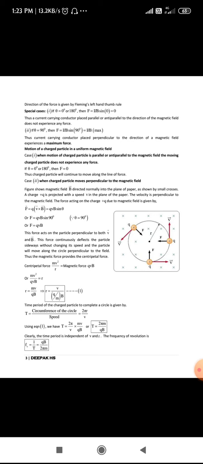Just go through it once. In case you have any doubts, please let me know. In some of the papers they have asked this question for 3 marks, so please go through it. In case you have any doubts regarding the explanation part or the mathematical part, please let me know so that I'll clear your doubts.